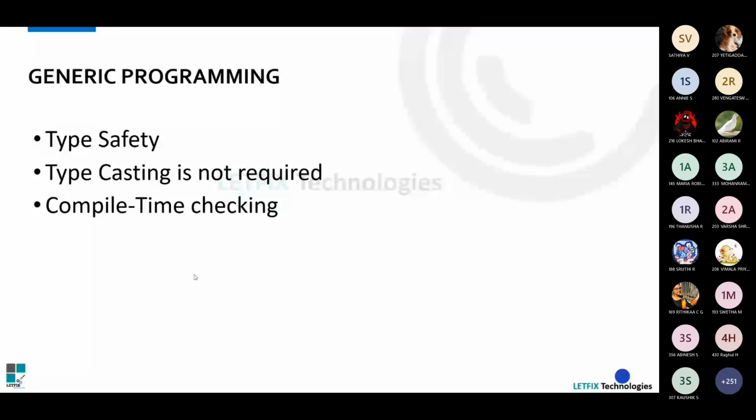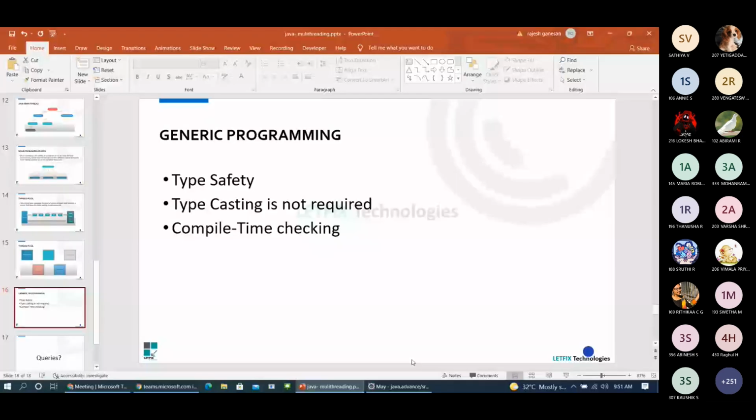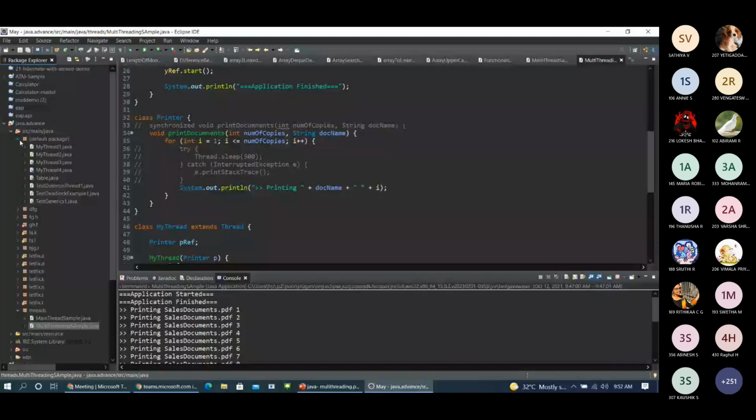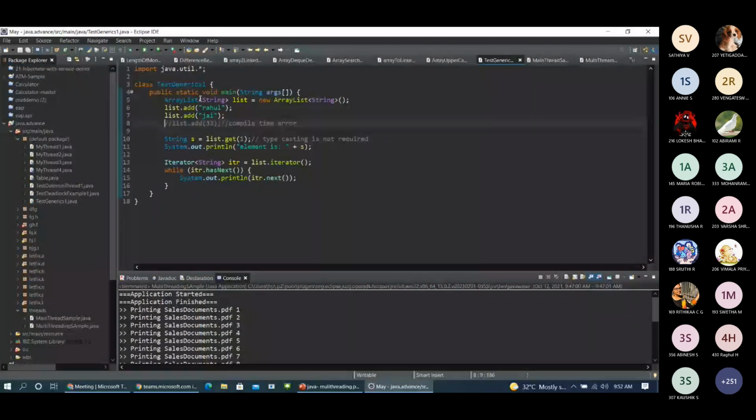In generic programming, the key feature is type safety. I'll show the program, then you'll understand. This is what we specify as generics: the greater than and less than symbols.